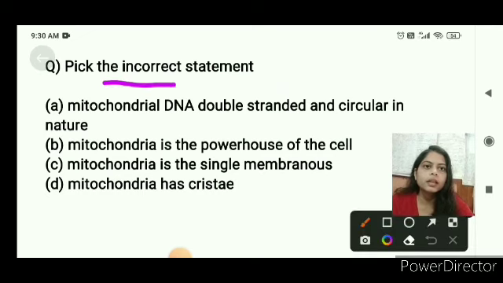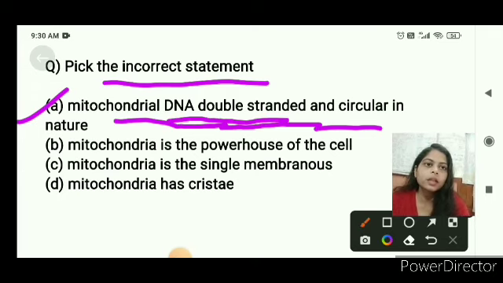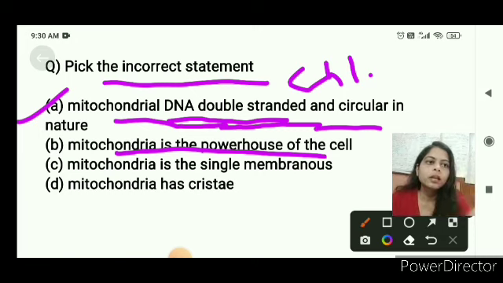The first option is mitochondrial DNA is double-stranded and circular in nature. This is correct because mitochondrial DNA is double-stranded and circular in nature. And one more cell organelle that has double-stranded and circular DNA is the chloroplast, just like mitochondria. Mitochondria is called the powerhouse of the cell. This is also correct.